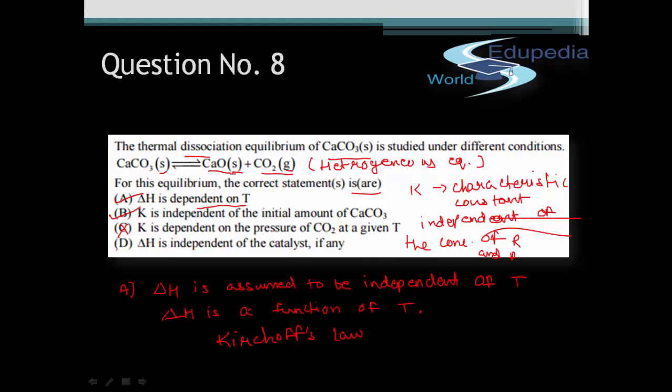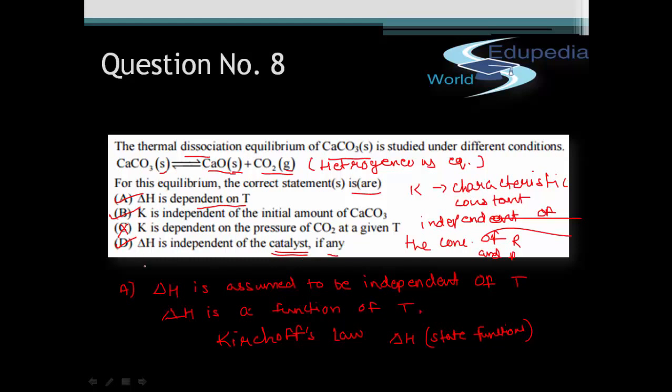Finally we are left with option D. Option D says that delta H is independent of the catalyst. We all know that delta U, delta H, delta G, all of them are state functions and they are independent of the path taken. So in the theory of catalysis we study that a catalyst simply provides an alternative pathway for the reaction. So delta H being a state function will be independent of the path taken, and hence it will be independent of the presence or absence of catalyst, if any.